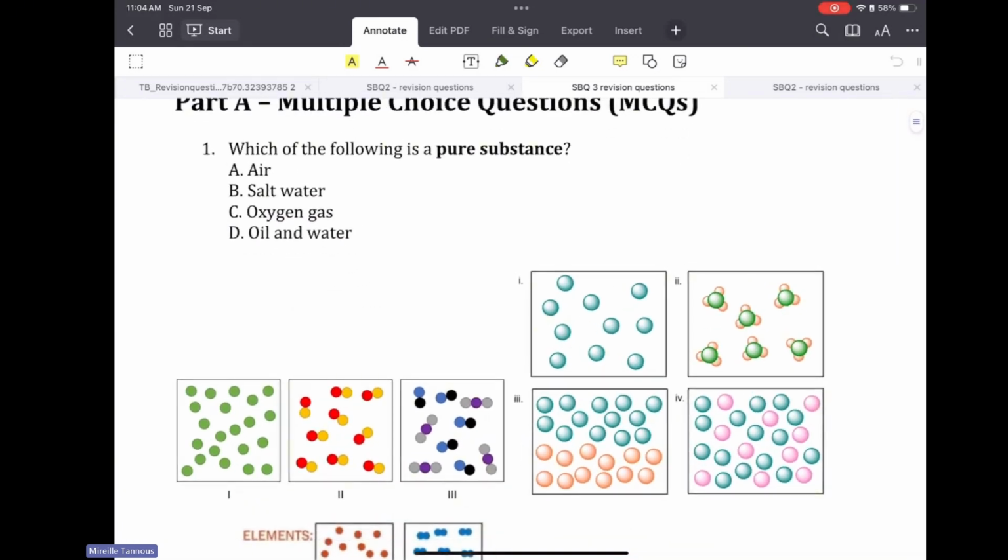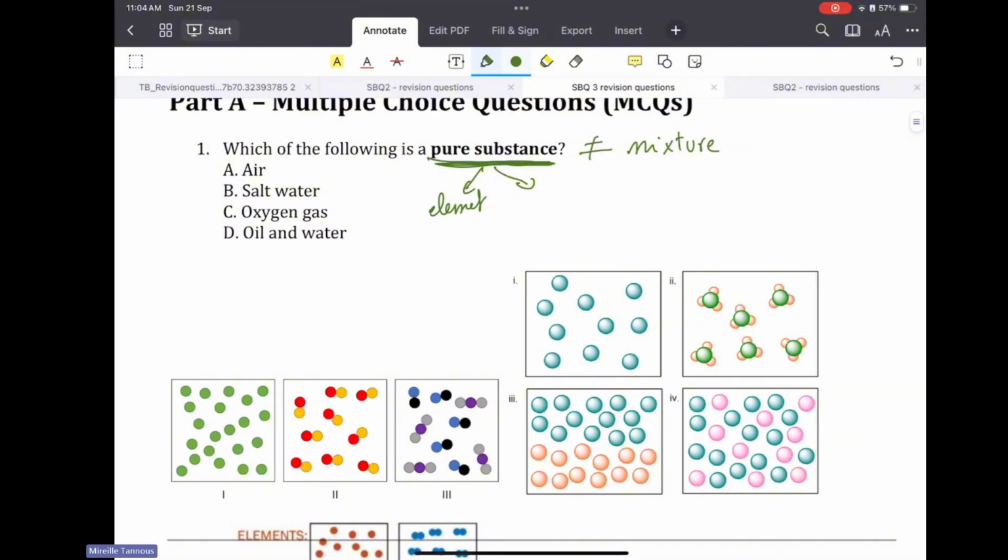Question 26. Which of the following is a pure substance? A pure substance could be an element and could be a compound, but it cannot be a mixture. So a pure substance is not a mixture. It is either an element or a compound. So let's see the choices given here.